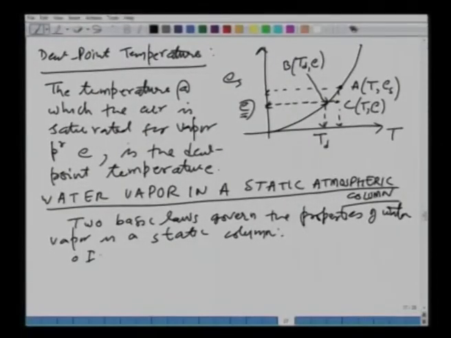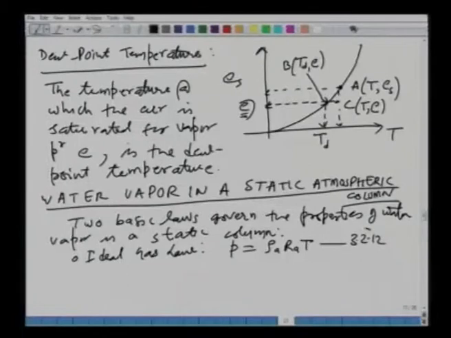First one of them is the ideal gas law, which all of us have seen. What is it? P is equal to rho_A R_A T. We have just seen that. Let me number this as 3.2.12. And the other one is what is called the hydrostatic pressure law.